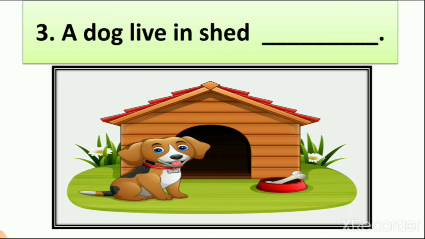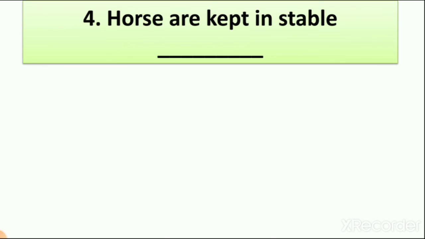Dog house. And what do we call a dog house? Kennel. So a dog lives in a shed is a wrong statement. So what do we write here? We write here false. Why? Because a dog lives in a kennel, not a shed, right? So let's see the fourth one.